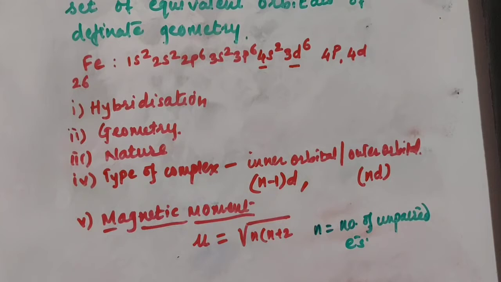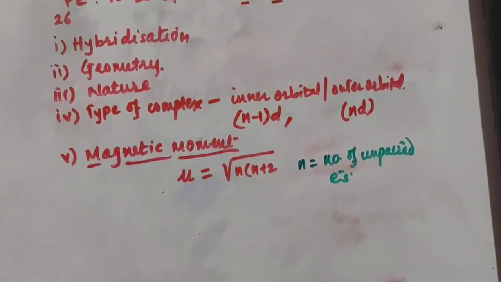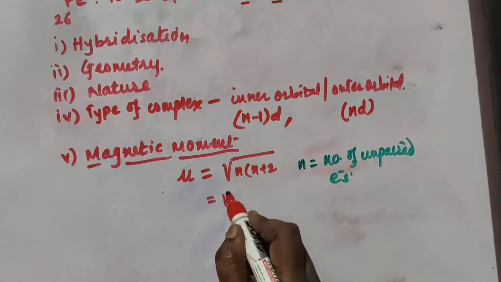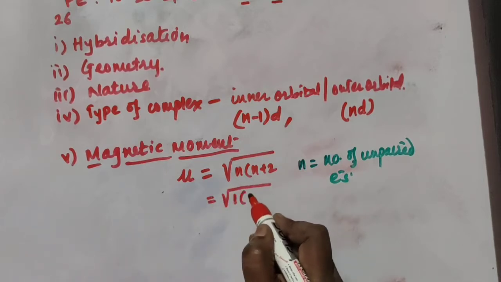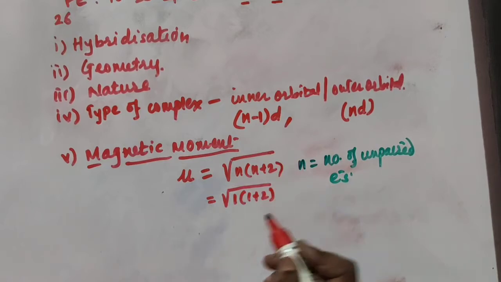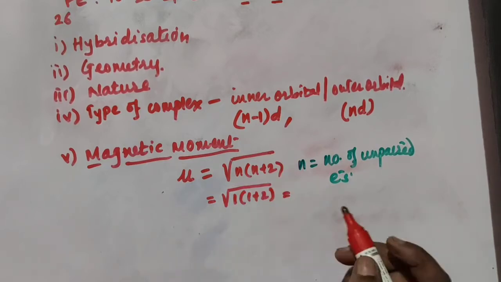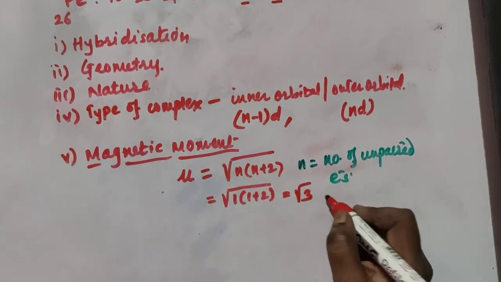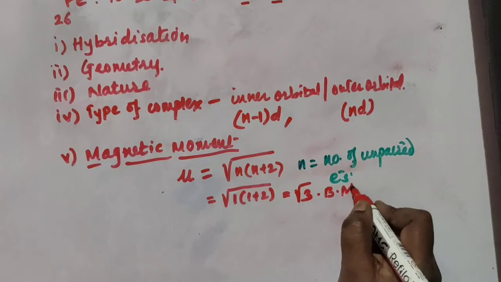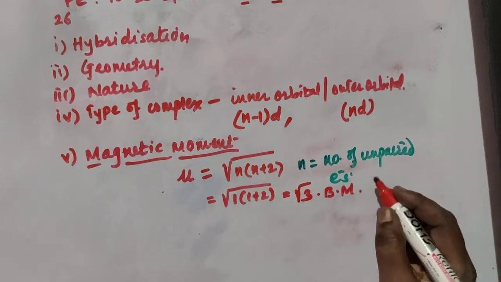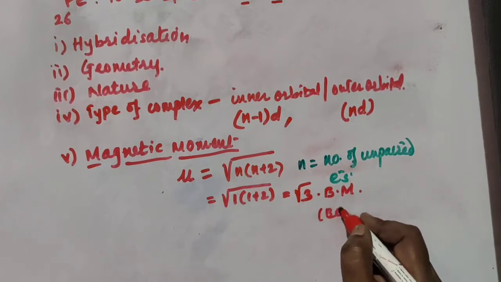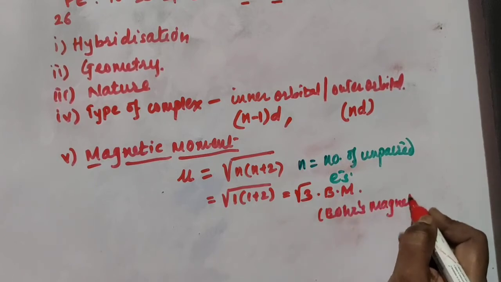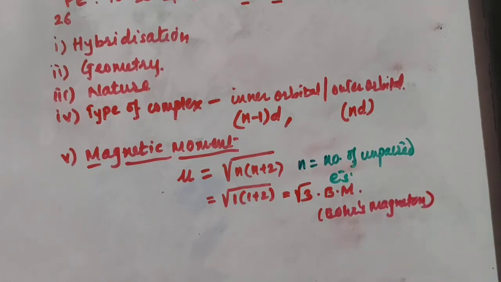So for example, if the number of unpaired electrons is 1, then just substitute the value of n there. If n is equal to 1, then 1 into 1 plus 2, that is 2 plus 1, 3, and 3 ones are 3. So under root 3 is your magnetic moment, and the unit for this is BM, Bohr magneton.